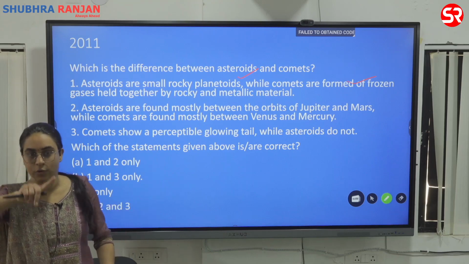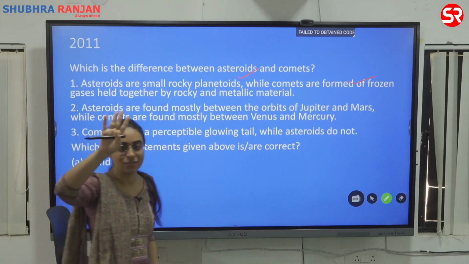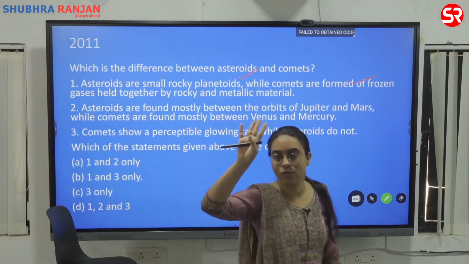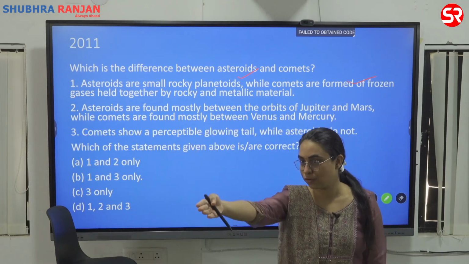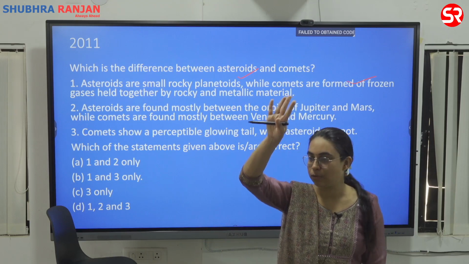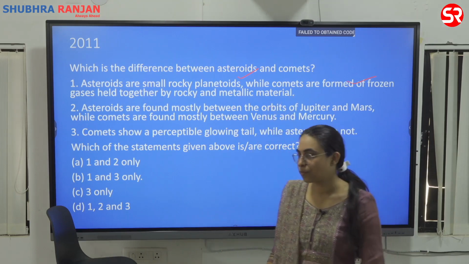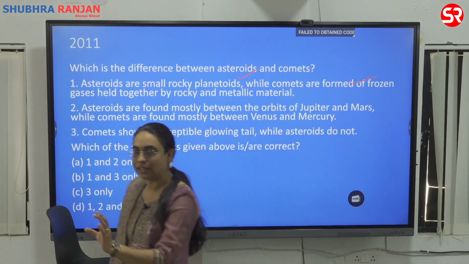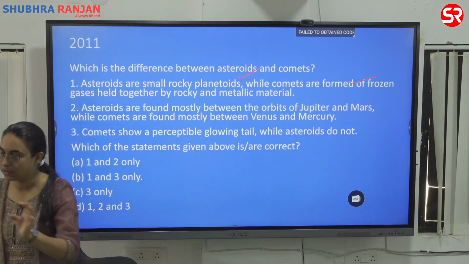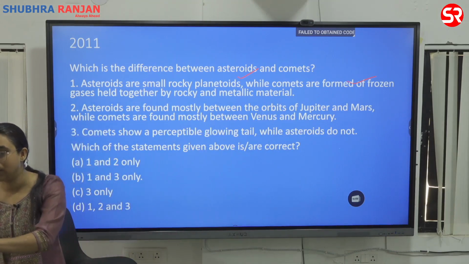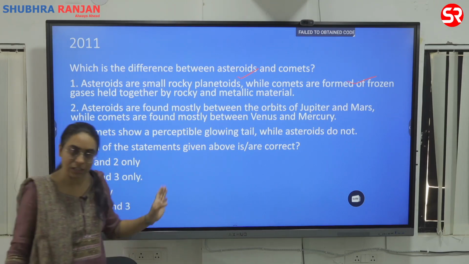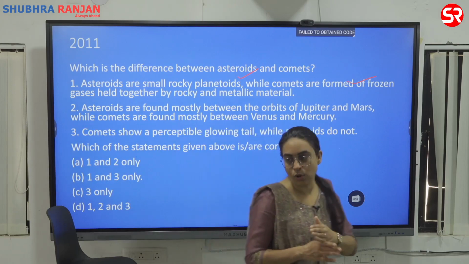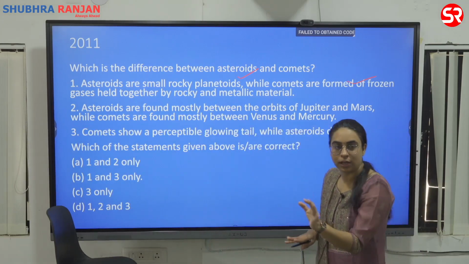So again you want to keep it C, or you want to change. So what is the issue? Why is one wrong? Who said C? There were three people. Planetoid is basically the initial stage of a planet. So asteroids are at the initial stage. Just like planetoids, asteroids are in that initial stage. So that statement is correct, that they are small rocky planetoids. They have not yet formed a planet.